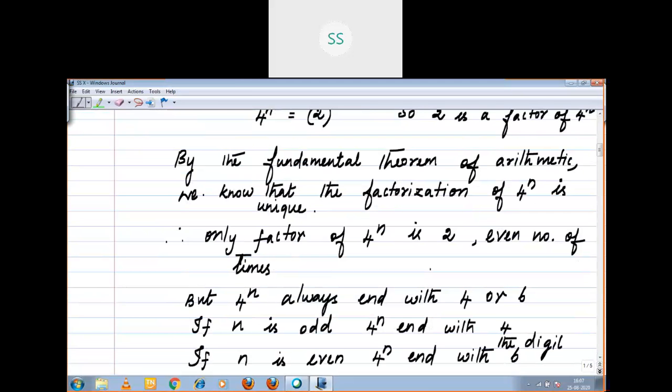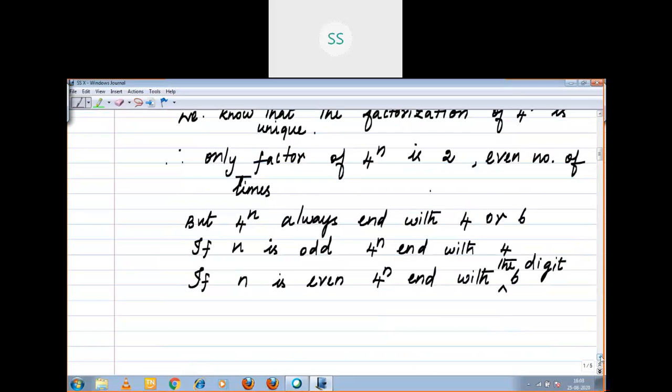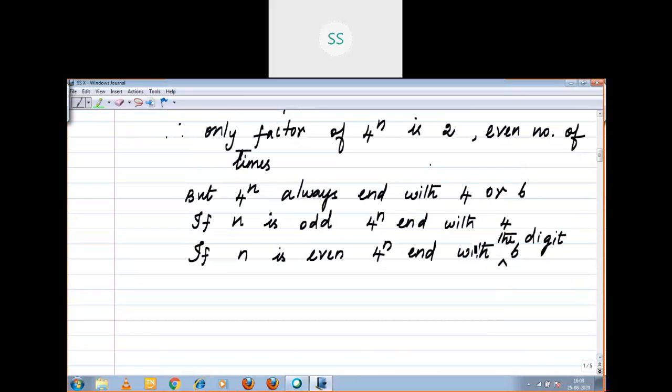If you want, I will give the example here. Suppose n equal to 1, 4 power 1 equals 4; n equal to 3, 4 power 3 equals 64. The number ends with 4.